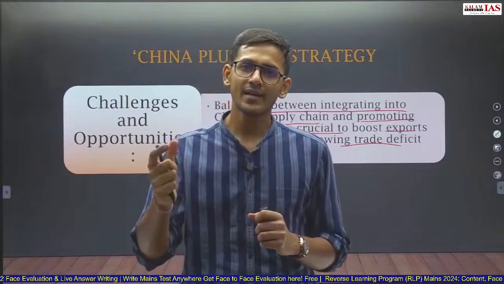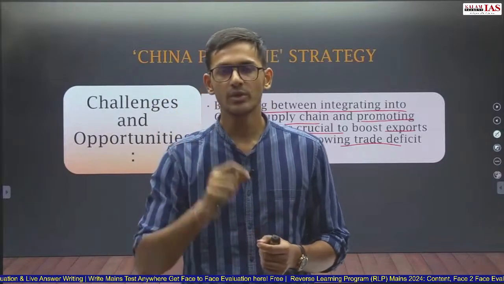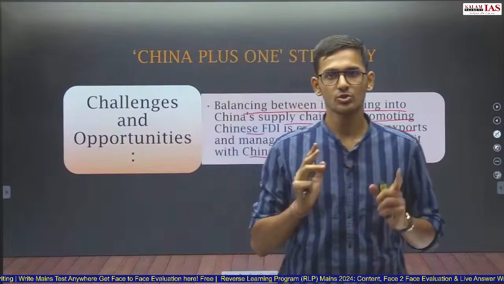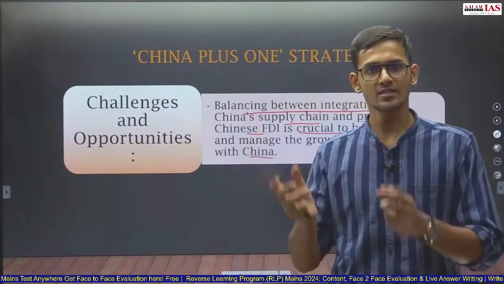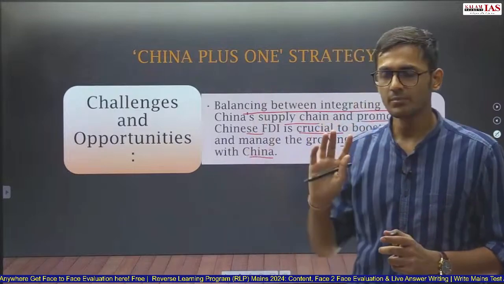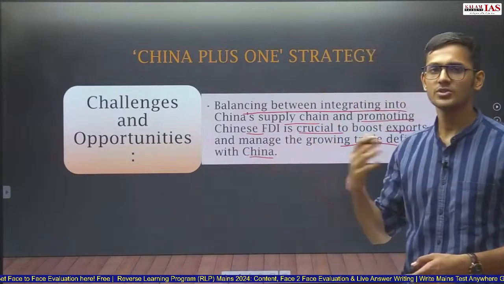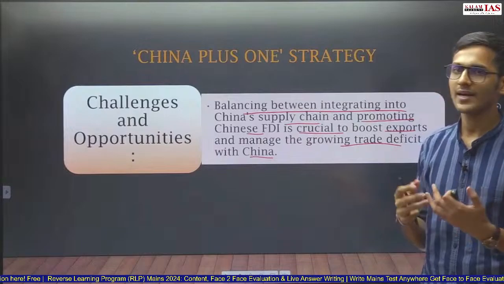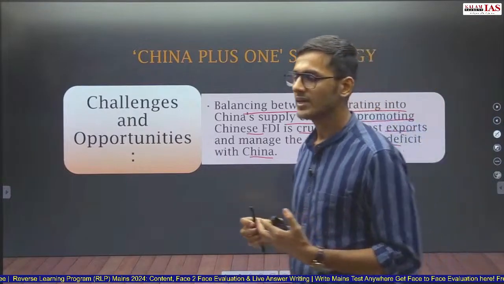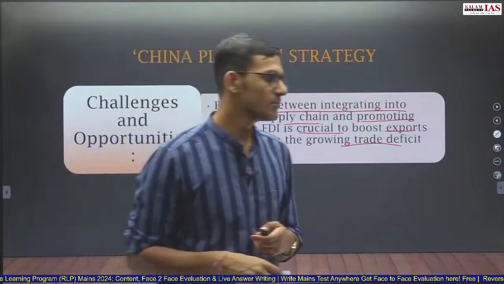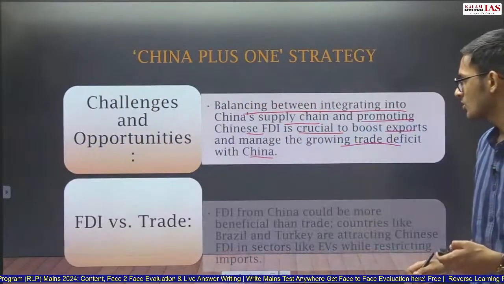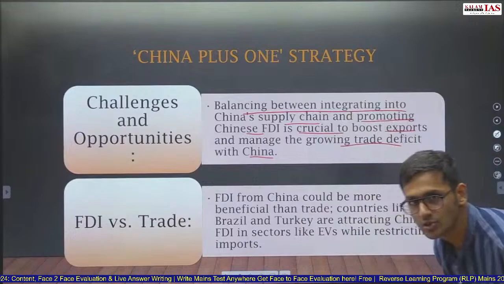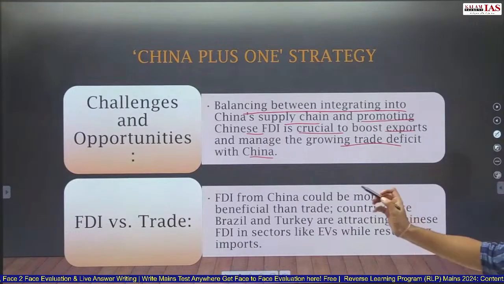Otherwise, we can attract the foreign investors of China, the Chinese investors into India, to manufacture chips in India itself. That will be cheaper for Chinese investors and that will provide jobs to the Indians. So chip manufacturing can be done in India itself, then assembly can be done in India itself, and that can be exported to USA. So this possibility is being talked about in this particular economic survey, where they are talking about attracting the Chinese investors in India, and that has to be balanced with integration of Indian economy with the Chinese economy. So FDI versus trade is a conundrum, an issue that is being talked about in this particular economic survey.